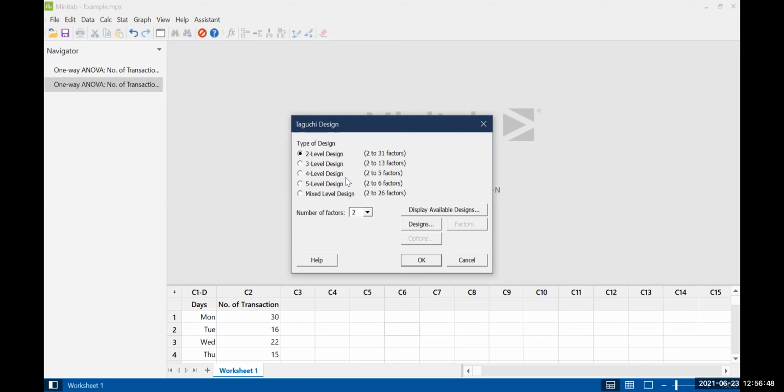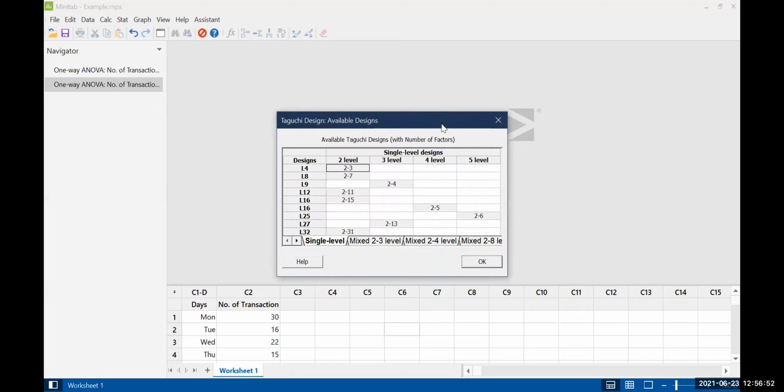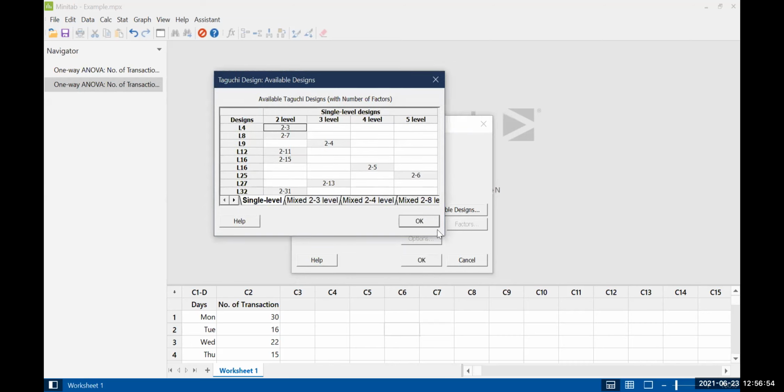If you don't want to go from here, you can go for here, and you can see what kind of designs are available. L4, that means 4 runs, 4 experiments, is available for 2 levels. If the factors are at 2 levels and there are only 2 to 3 factors, then we can apply the L4.